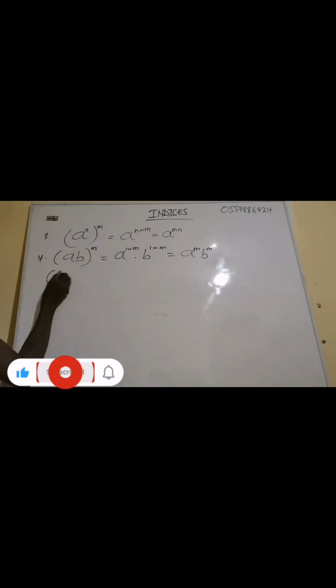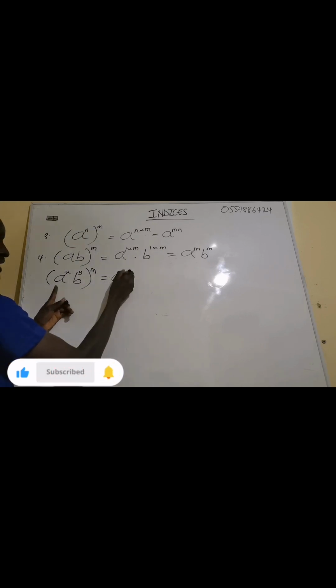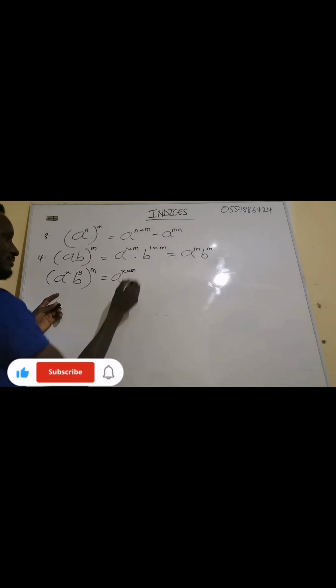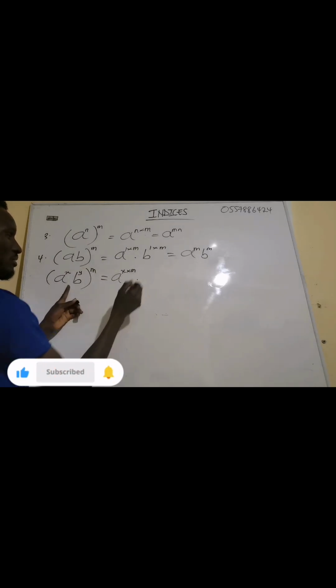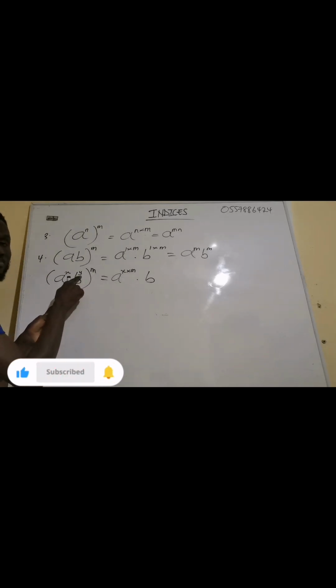Now, another one is if I have A with the exponent of x, B with the exponent of y, all exponent m. What are we saying? It is the same thing. We have A exponent x, the m will multiply the exponent of the A, which is x. Then the m will multiply the exponent of the B, which is y.